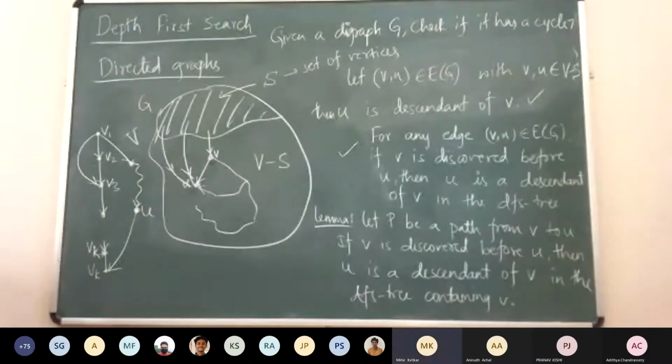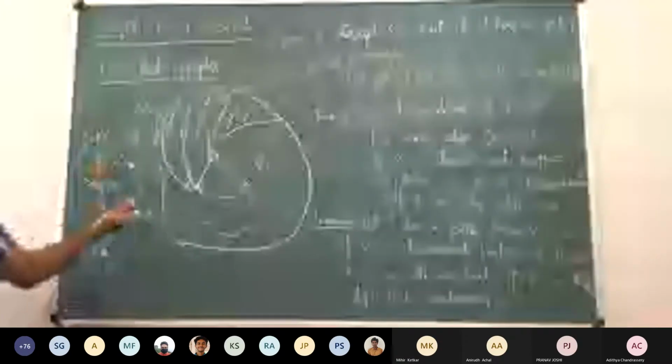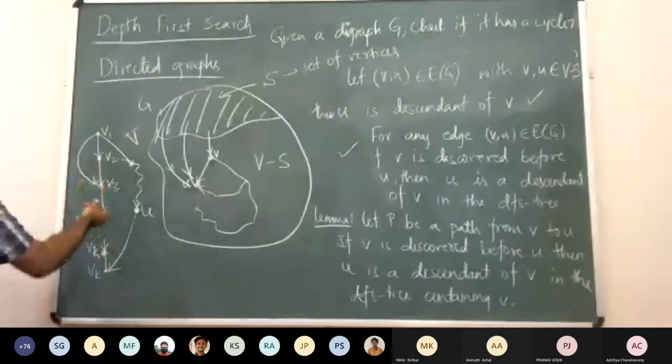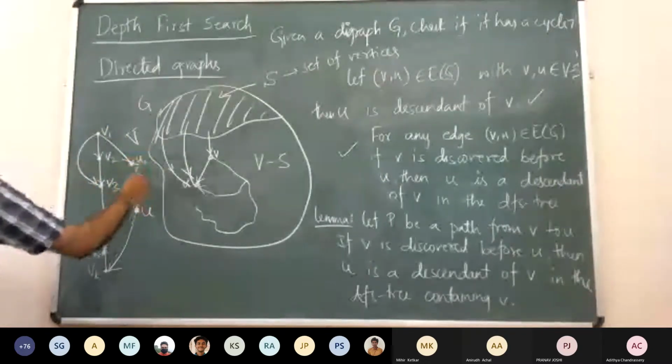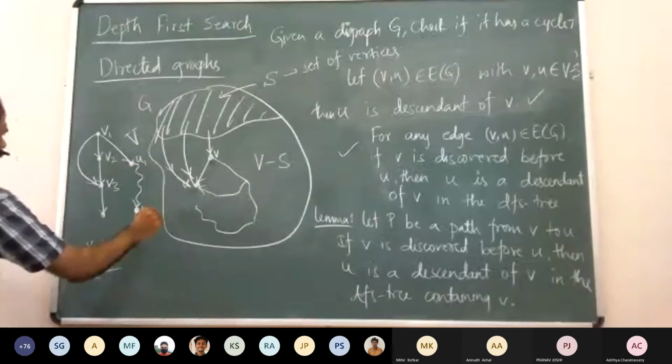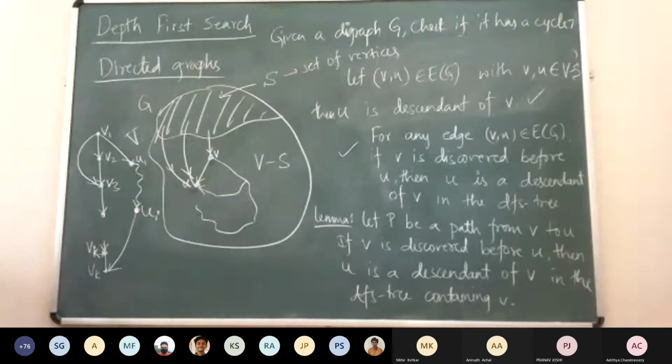Maybe it is discovered after, but why should it be a descendant? It need not be a descendant, right? Because we're starting off from V1, V1 to V2 to V3 and so on. The discovery time of V1 must be less than the discovery time of V1 to Vk minus 1. It need not have come here in the initial case. So probably it took this branch, it went to some U1, then it discovered Vk. So then, in that case, we've already proven that U is a descendant of V1.